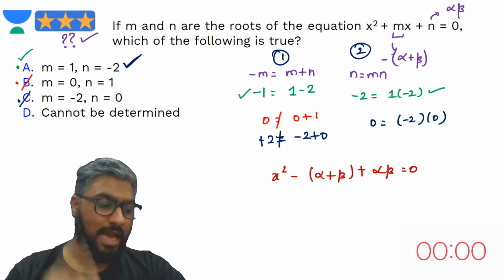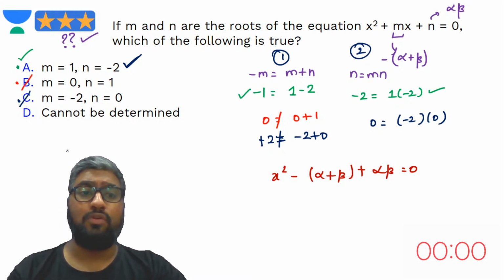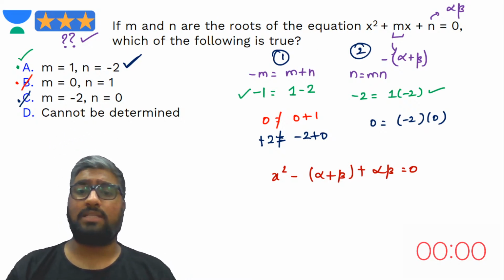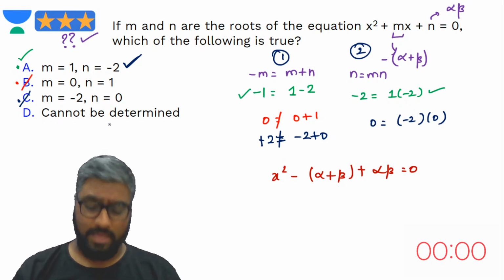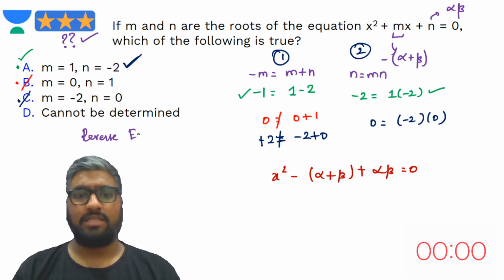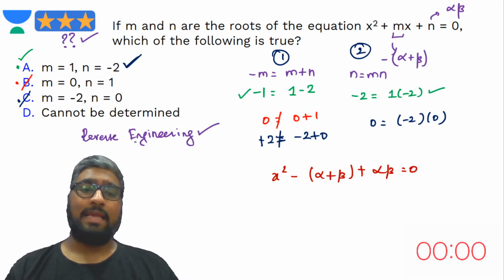Also, had you not tried out reverse engineering here? If you see, what we have used to answer this question, guys, is reverse engineering. So instead of directly solving these two equations and then coming up with the right numbers, what we have done is reverse engineering. So if you think this has helped you answer this question, hit a like. Share this with your friends.